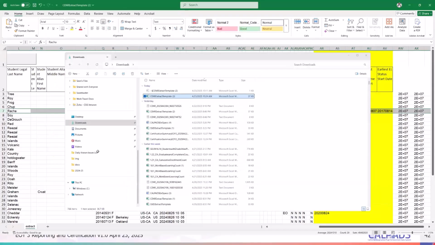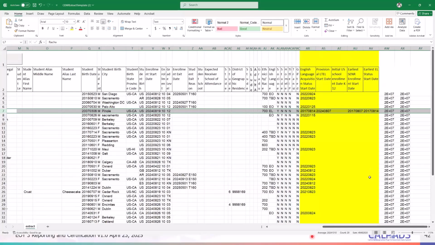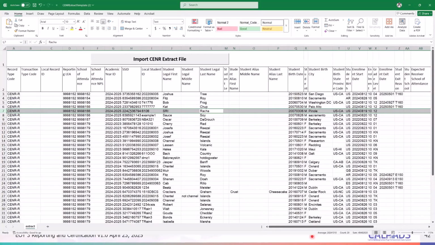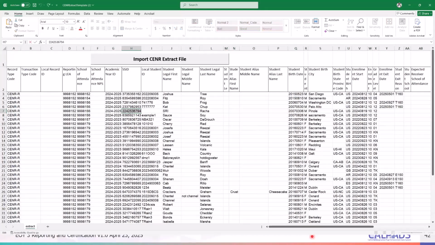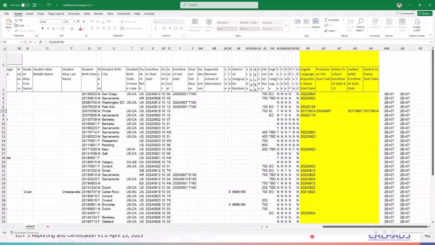But bottom line is, once you have updated or allowed that file, just click on import, pick the file, and then it will generate these columns. Now these columns here, again, you have 5 different dates, right? So we go to this SSID just to show you why CalPADS determined this as a potential LTL.